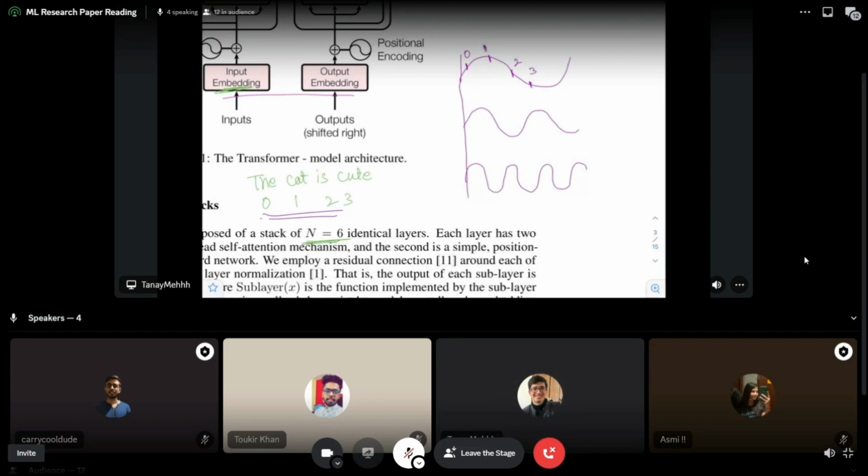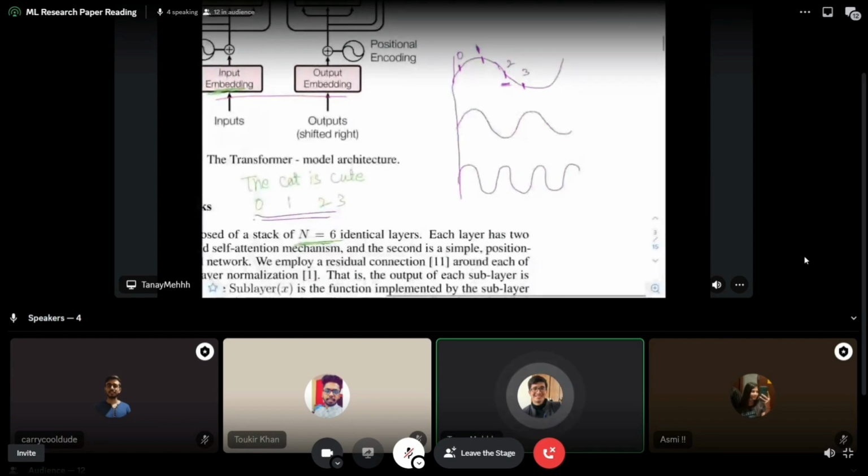So now there are 0 1 2 and 3. Now let's say I want to find out the location of 2, right? So this is less, na, kyunki I'm still on the same sine wave, so it's less information for me to understand what exactly 2 means. So this is okay. So now I will see where 2 is mapped.